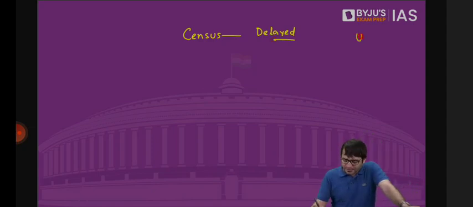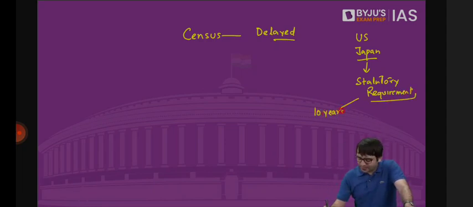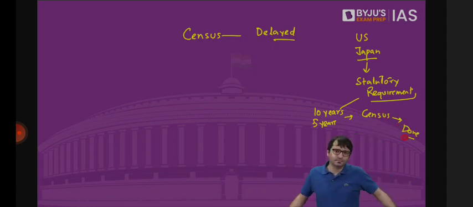In the United States, in Japan, there is a statutory requirement. What is the statutory requirement? Every 10 years in the United States, every 5 years in Japan, census has to be carried out. It's a statutory requirement, it's a legal requirement. Census has to be carried out every 10 years in the US, every 5 years in Japan.